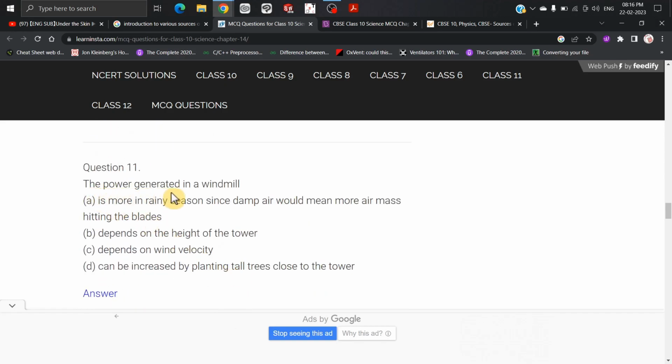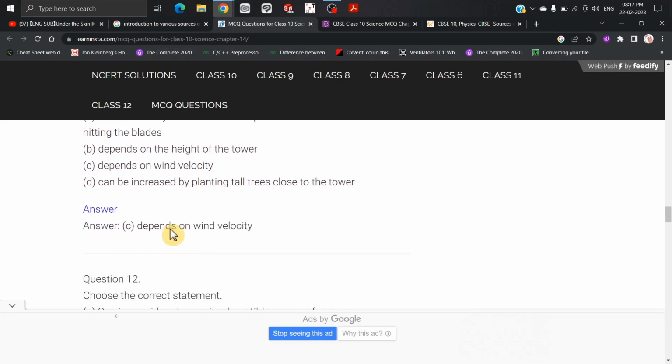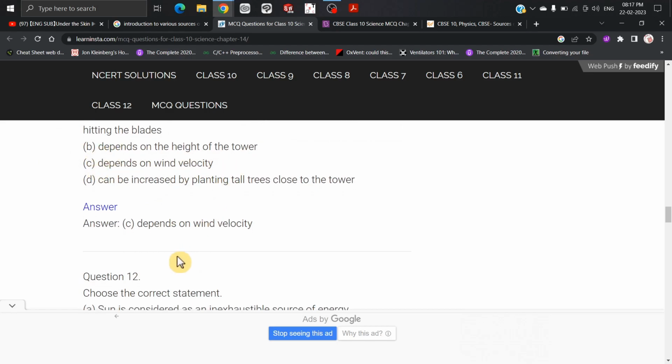Okay, the power generated in a windmill is more in the rainy season since damp air would mean more air mass hitting the blades. Depends on the height of the tower. Depends on wind velocity. Can be increased by planting tall trees close to the tower. So C, depends on the wind velocity.